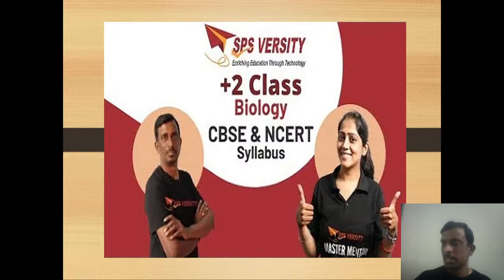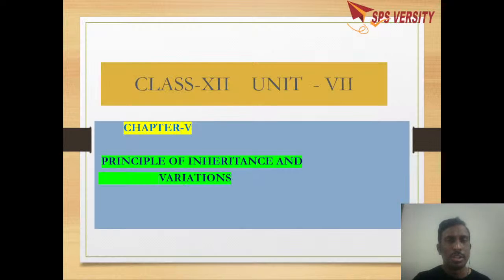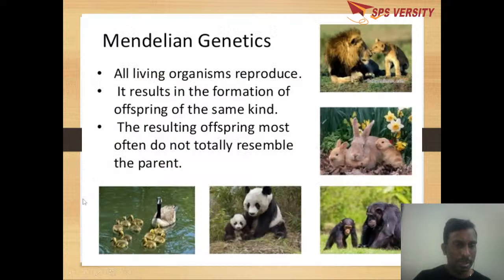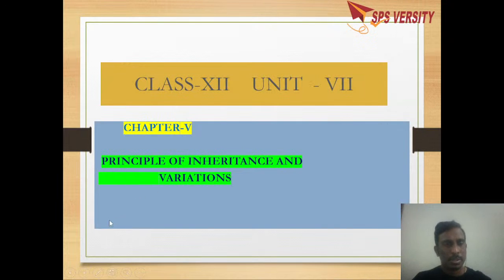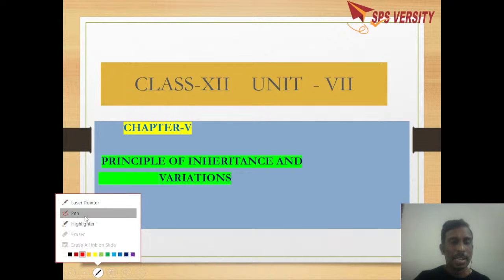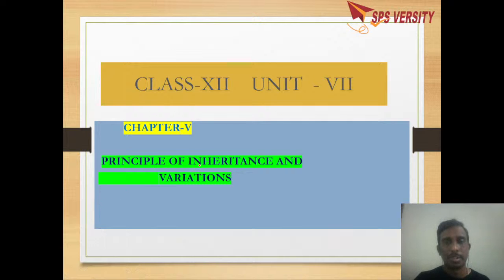Today, in class 12, we are going to discuss genetics and evolution. In the part of genetics and evolution, we are going to discuss the principles of inheritance and variation. That is, in unit 6 and 7, we are going to discuss chapter 5, that is, principles of inheritance and variation.